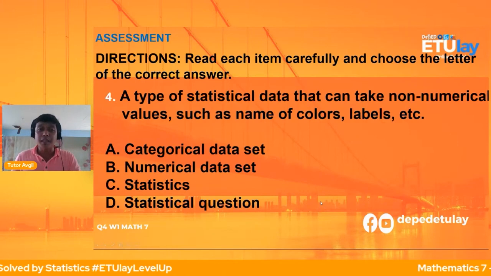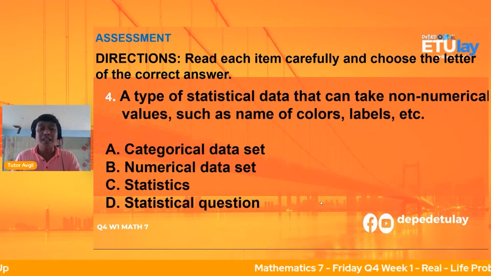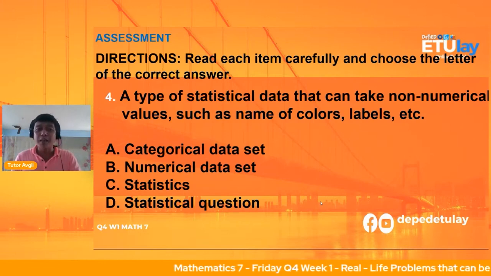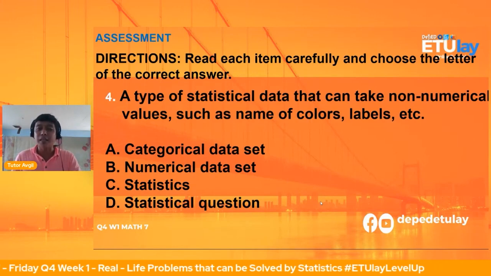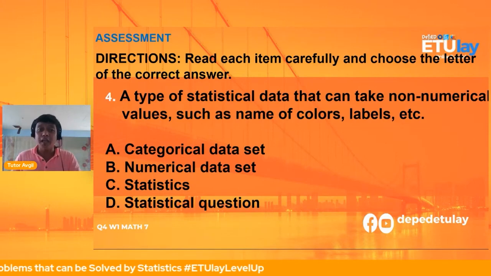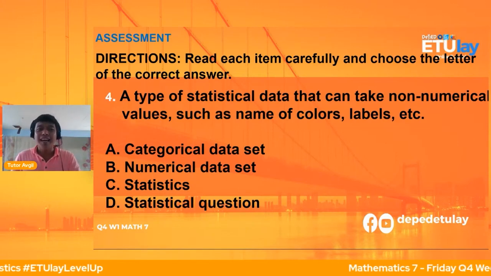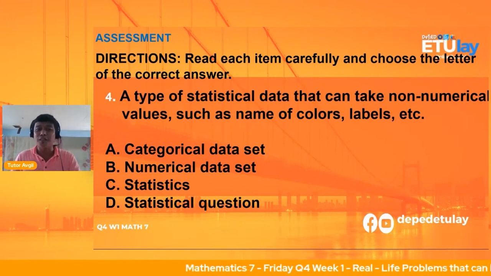A type of statistical data that can take non-numerical values such as name of colors, labels, etc. Is it letter A, categorical data set, letter B, numerical data set, letter C, statistics, or letter D, statistical question?